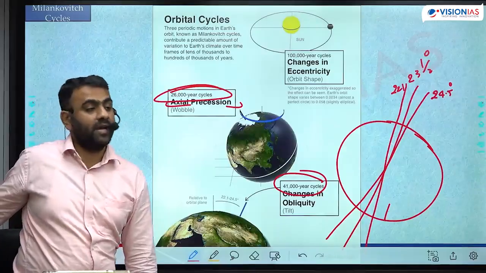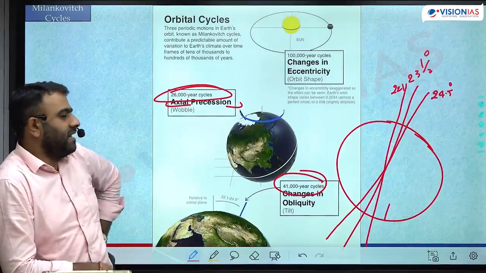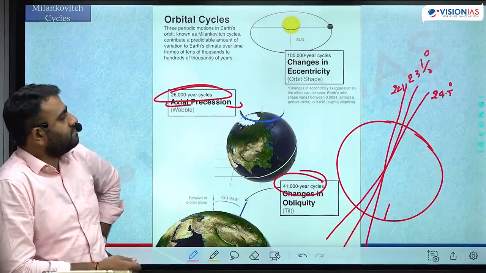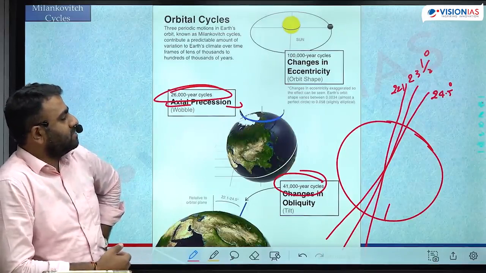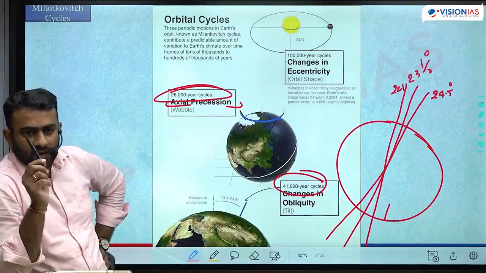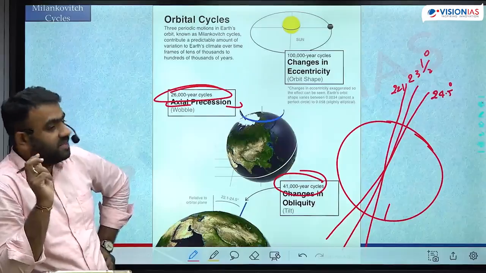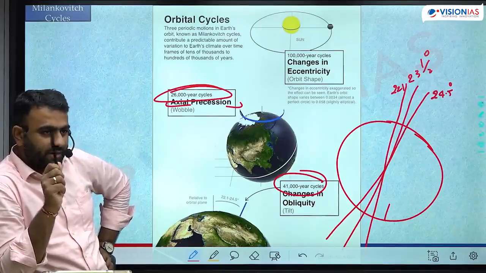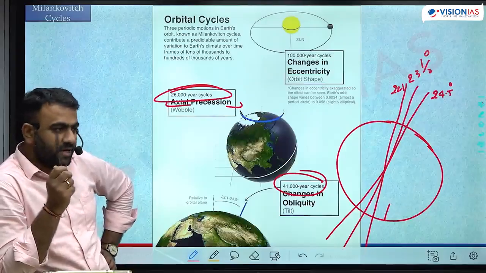These are the 3 Milankovitch cycles: cycle of eccentricity, cycle of axial tilt, cycle of precession. What happens because of these changes? The amount of sunlight received by the Earth varies. Imagine when the Earth is highly eccentric, the aphelion and perihelion positions will get impacted. The amount of sunlight falling on the Earth will get impacted. Length of the day will also get impacted.